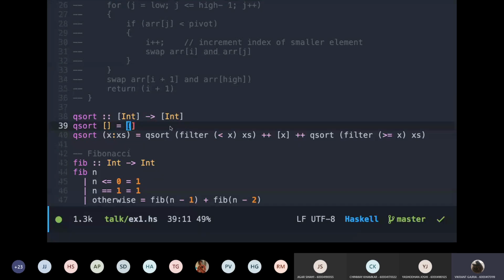You have a base condition. If my array is empty, I'm just returning the empty array. And the other condition, when the base condition is not satisfied, is given a head and all the other values. I'm calling quicksort on the values which are less than the first element, plus the first element, plus the quicksort on the values which are greater than the first element.